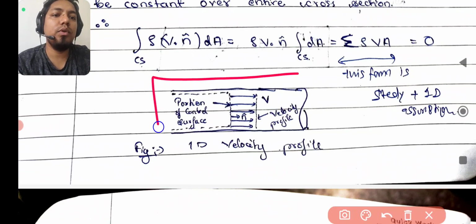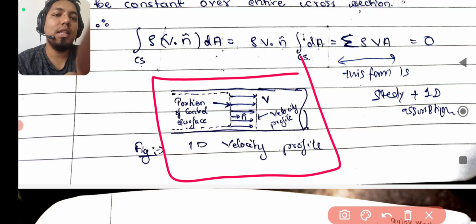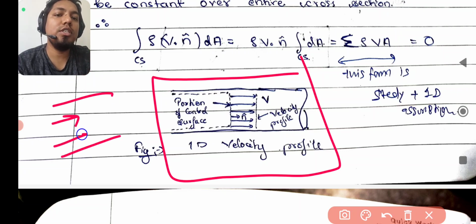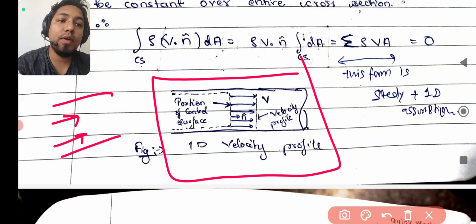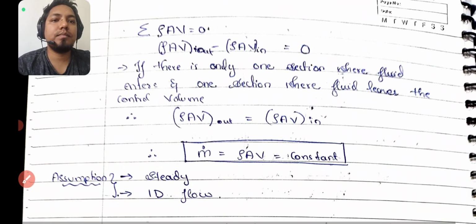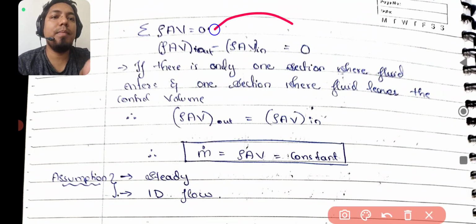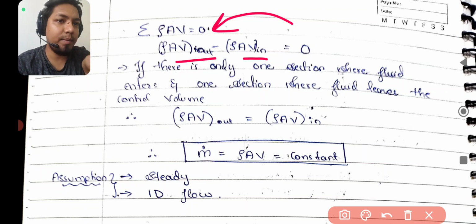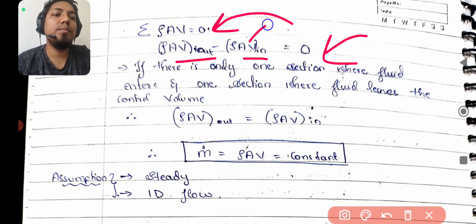So this is the diagram to explain what is the meaning of 1D. It's like there is a pipe, in that pipe you are going in this direction, it is 1D. Okay, and the velocity profile I have shown here. This velocity profile also they can ask you in your PhD interview or MS interview. After that, this pattern came. After that, you write rho in, I mean mass in and mass out. So mass out minus mass in, because we considered it that way, final minus initial. That's why I'm writing like this, is equal to 0. So this part also you write this side. So this became like this.